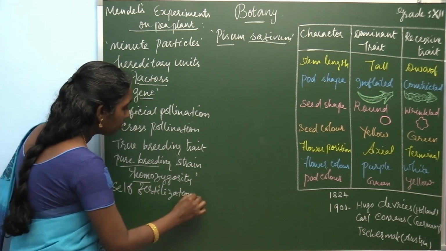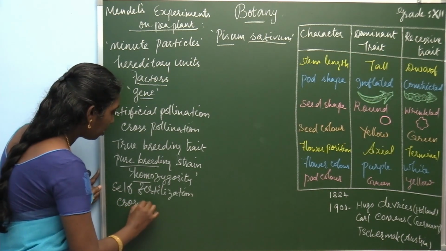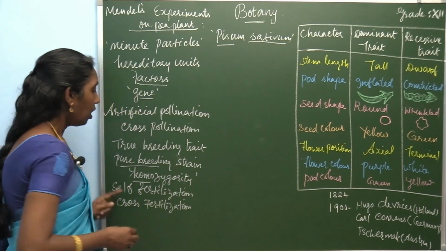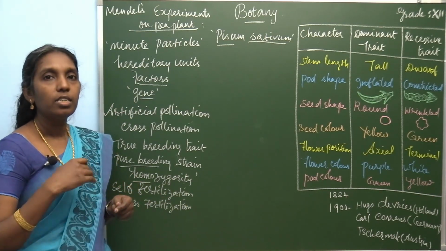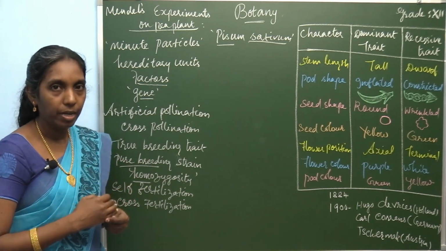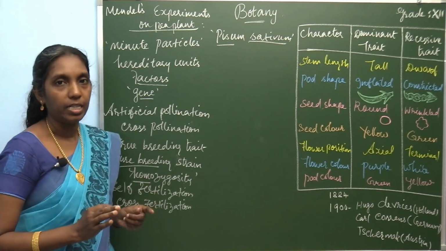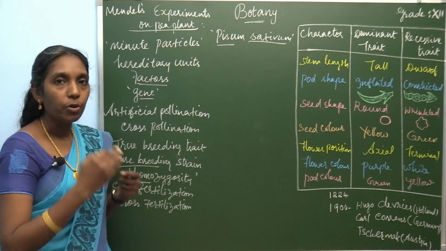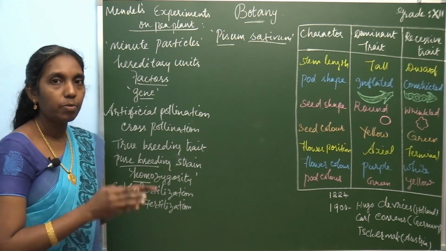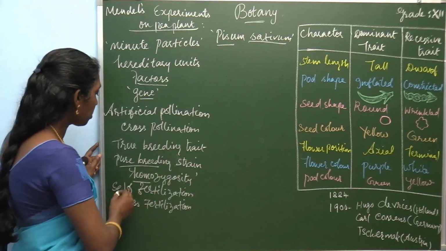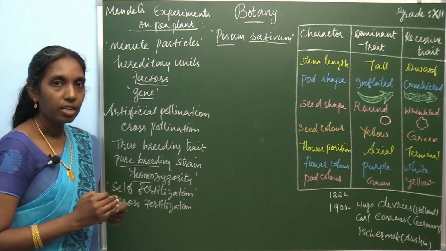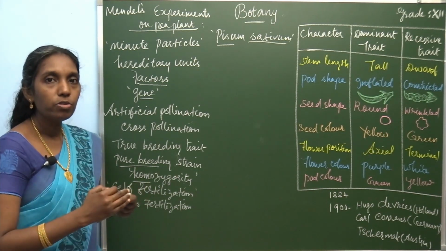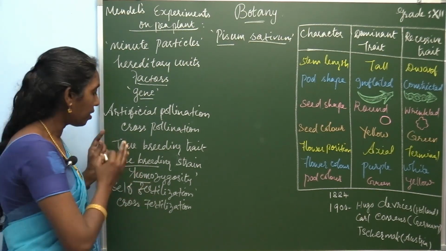So what is the meaning of self-fertilization and cross-fertilization? In self-fertilization, there is fusion of male and female gametes within the same plant. That means the pollen and the egg produced from the same plant, with fusion taking place within the same plant, is called self-fertilization.